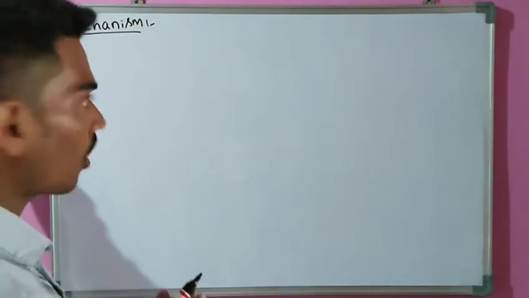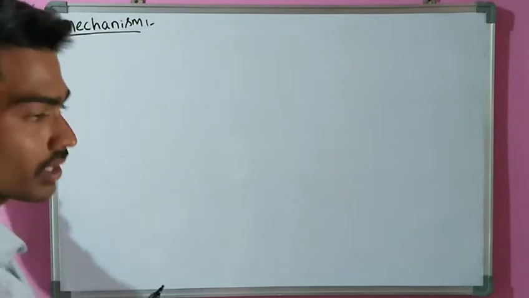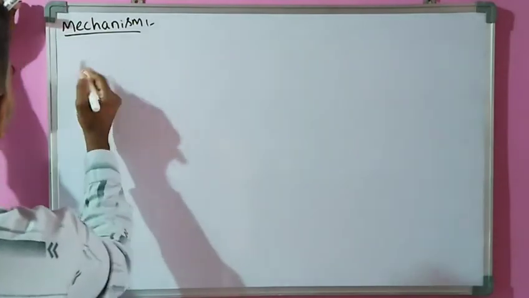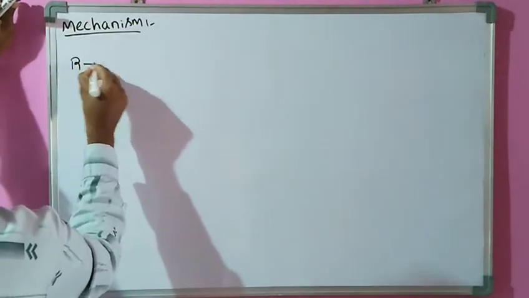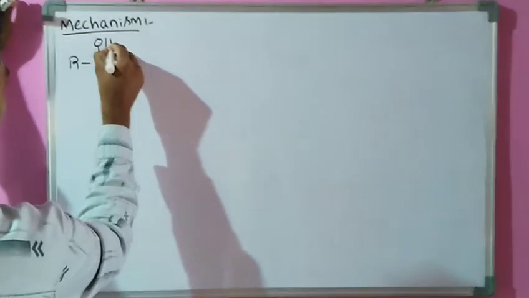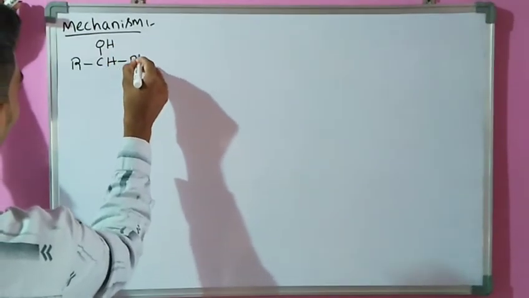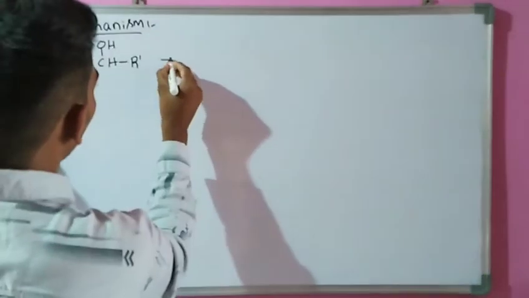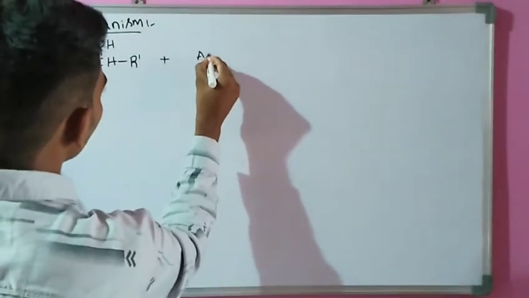In this Oppenauer oxidation mechanism, initially we take a secondary alcohol which is treated with aluminum isopropoxide.